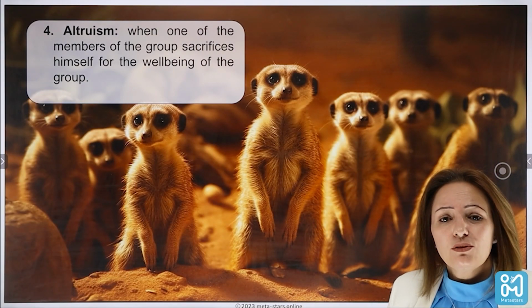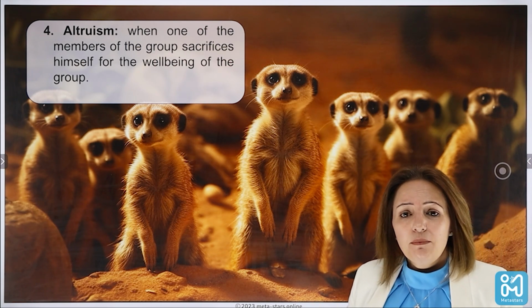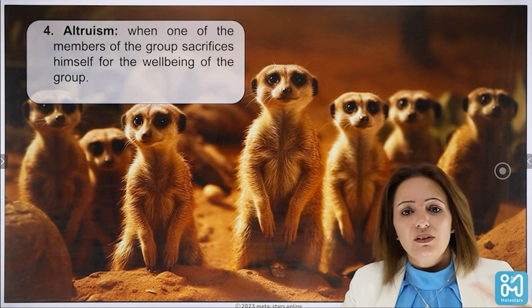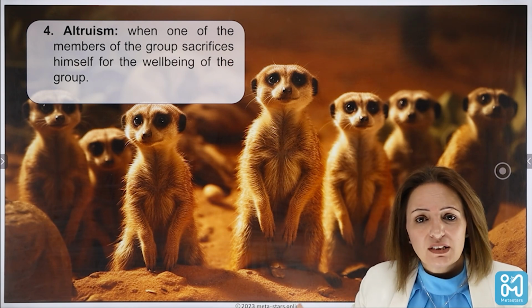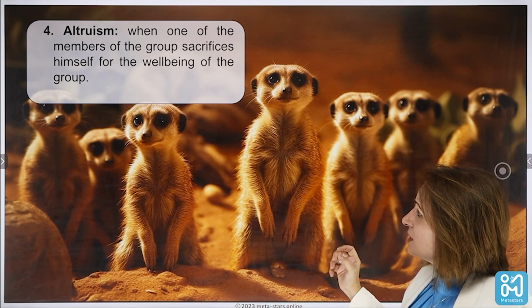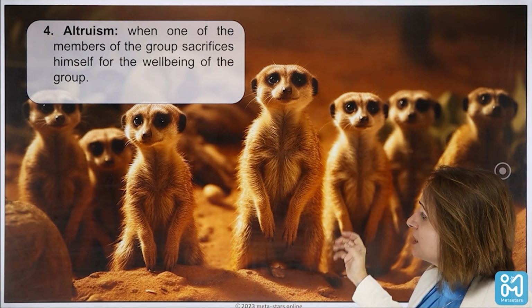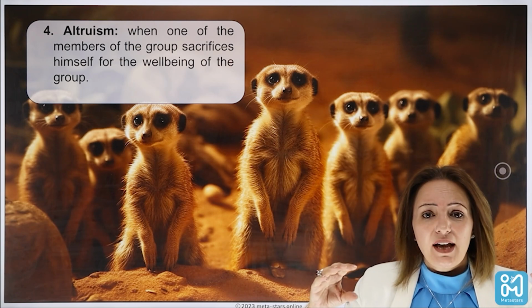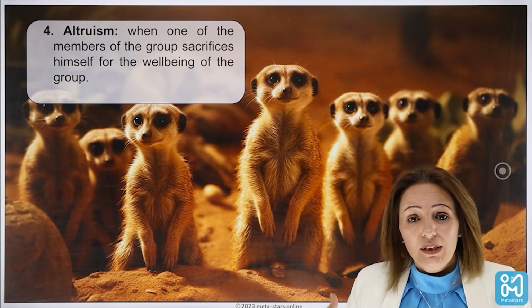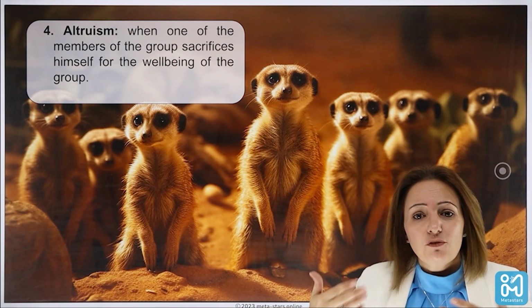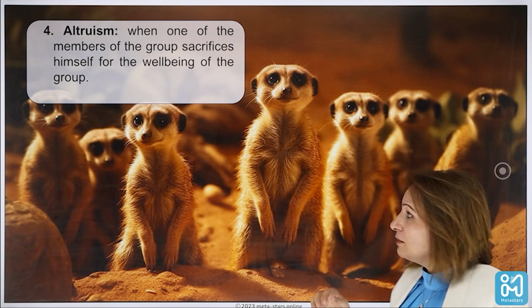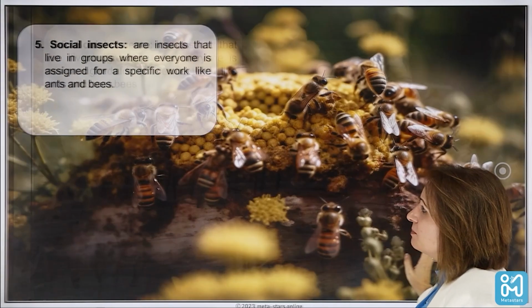Then there is altruism, which means that some animals living in groups tend to protect the rest of the herd by sacrificing the life of some of these animals. For example, if you look at this type of animals, they watch for any danger that might attack the herd, and they are willing to sacrifice themselves for the well-being of the whole herd because they need to protect it. This is called altruism.